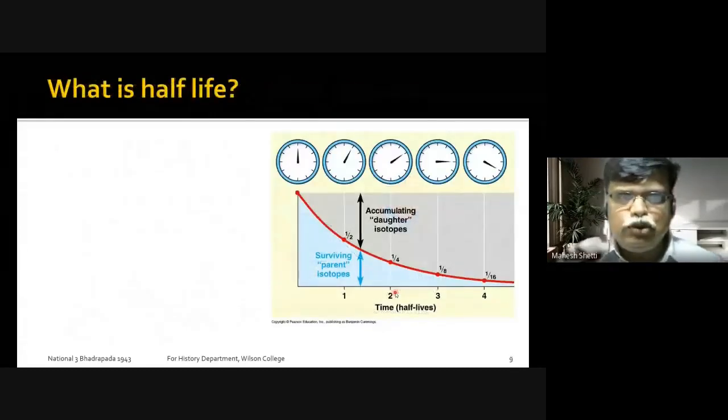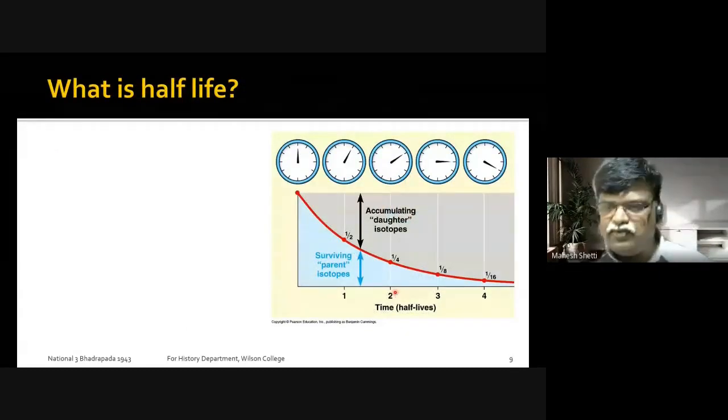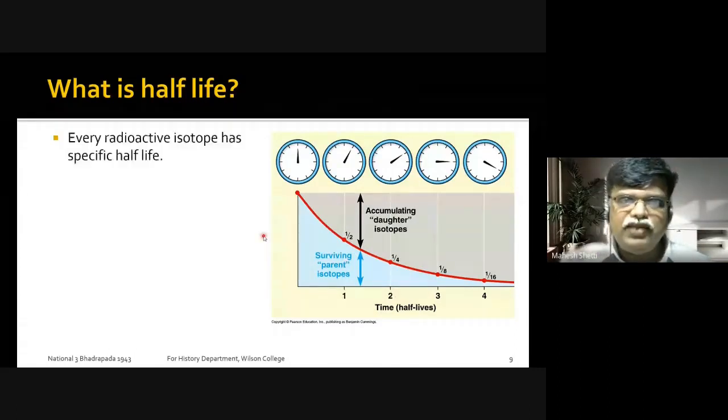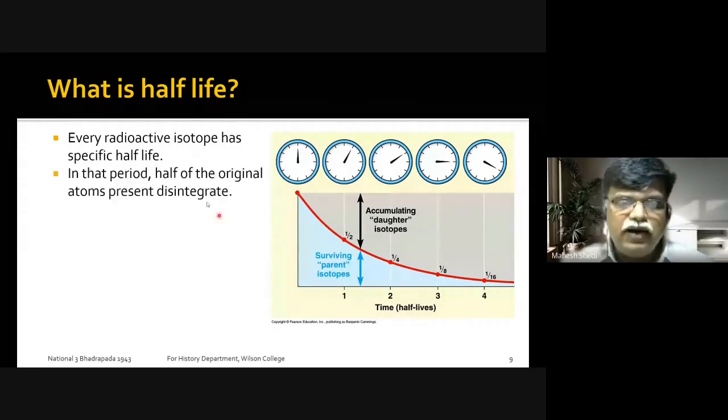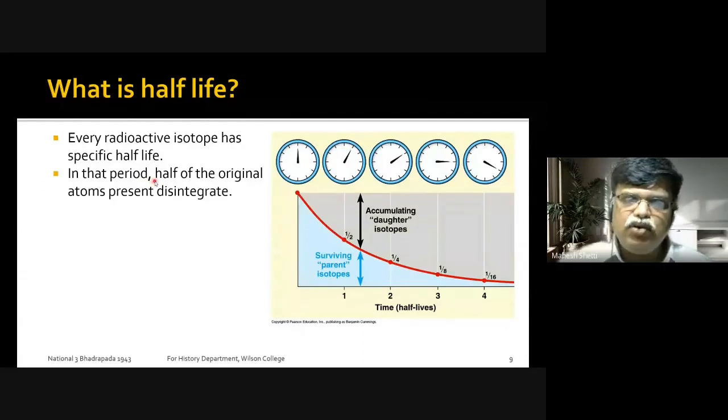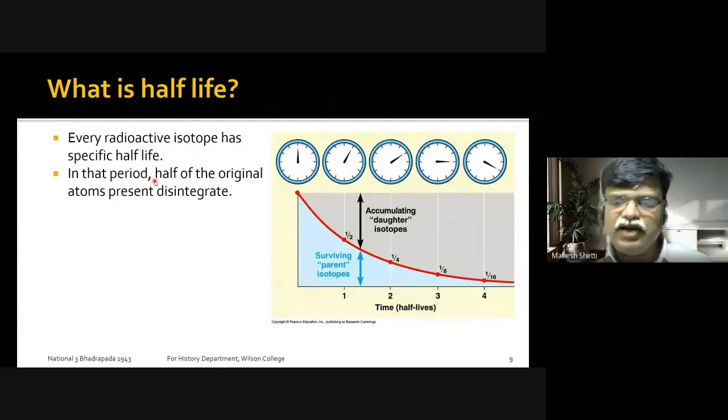So now let us come to the concept of what is half-life. Half-life is an interesting concept. Every radioactive isotope has something called a specific half-life. In this particular period, half of the original atoms present disintegrate.